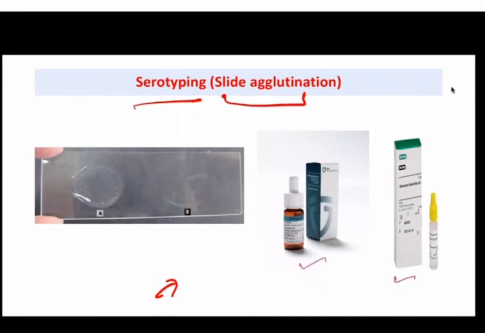What is in the commercial kits? For example, this one is for Shigella, this is Shigella flexneri. For Shigella flexneri we have an anti-sera. These anti-sera are commercially available. They are basically produced in rabbit. We inject the antigen into the rabbit, collect the antibodies formed in its anti-sera, and use them commercially.